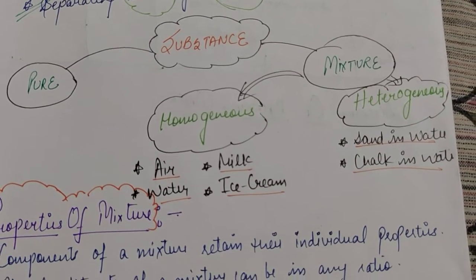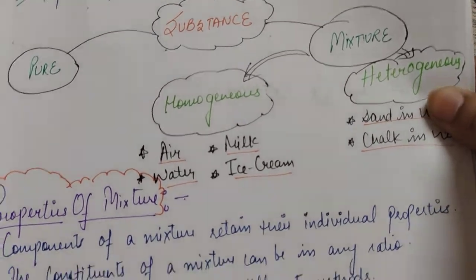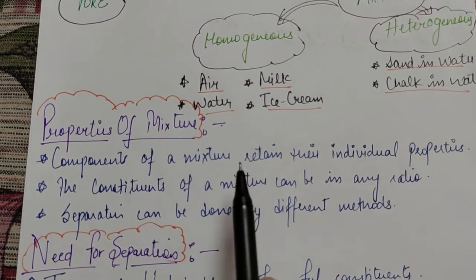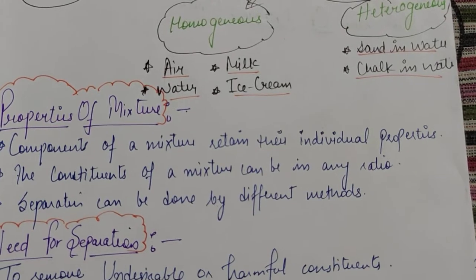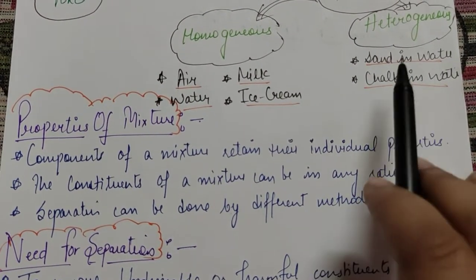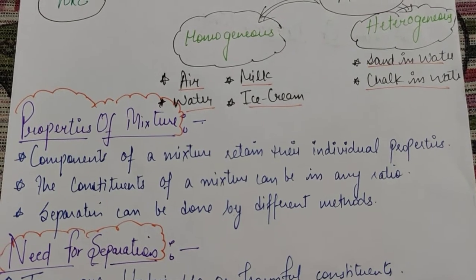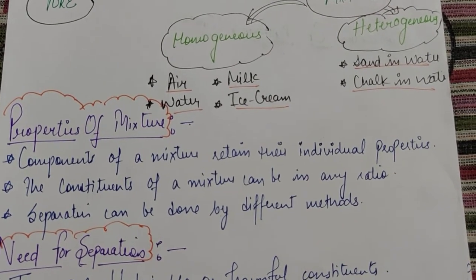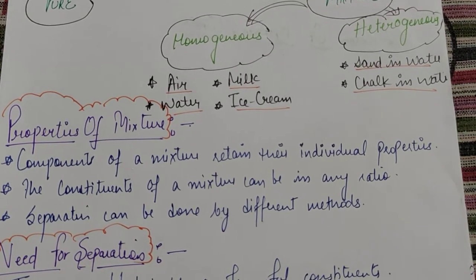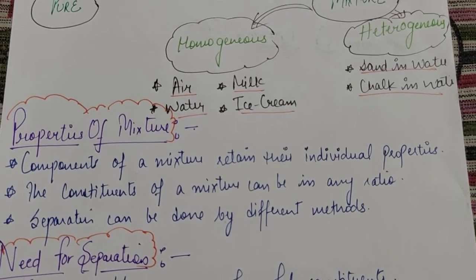Now, what are the properties of a mixture? एक mixture की क्या properties होती हैं? Components of a mixture retain their individual properties. Like, if you have dissolved chalk in water, then chalk remains chalk and water remains water. Means एक मिक्सचर के जो कंपोनेंट्स होते हैं उनकी खुद की जो इंडिविजुअलिटी होती है, जो उनकी खुद की प्रॉपर्टीज़ होती हैं, वो रहती हैं.